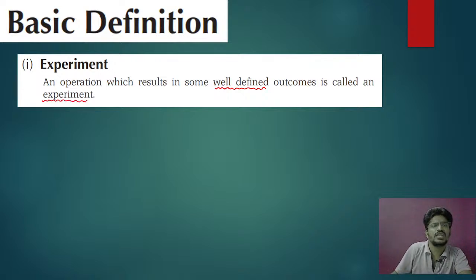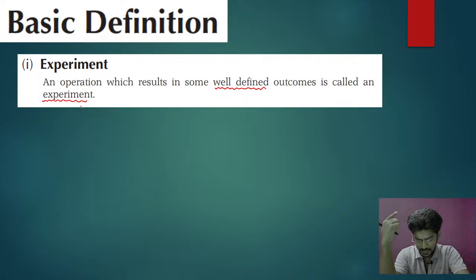By looking at this, you may remember one definition that you have studied in another chapter. Can you tell me what is that chapter? Already you have studied this word well-defined in another chapter.